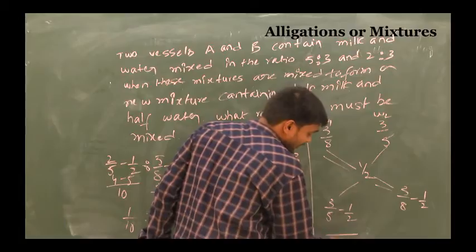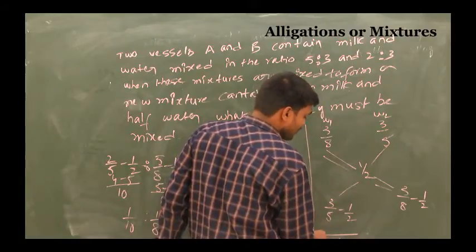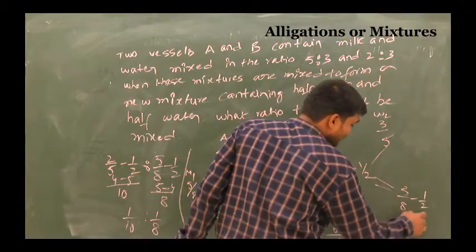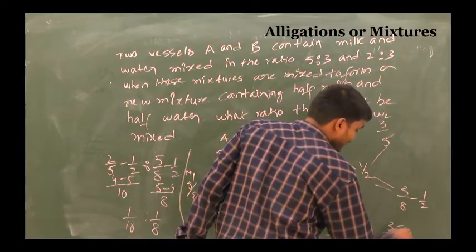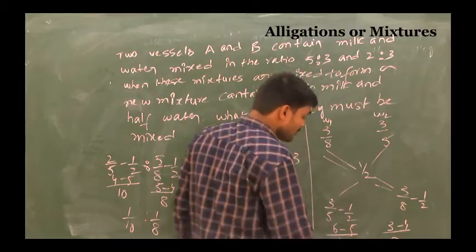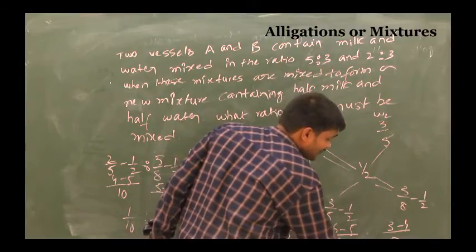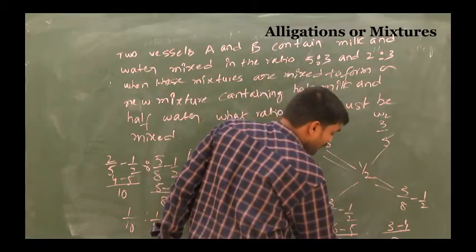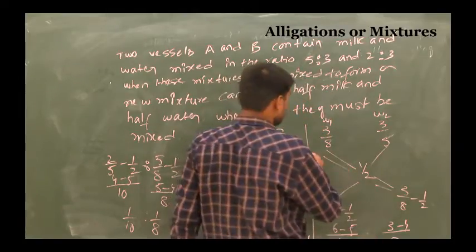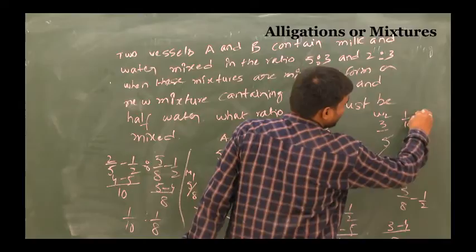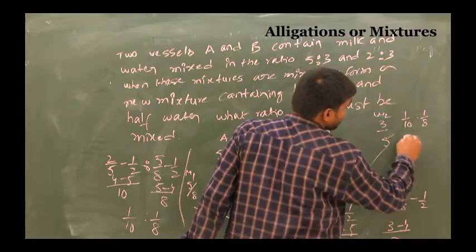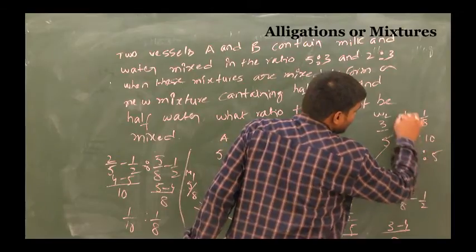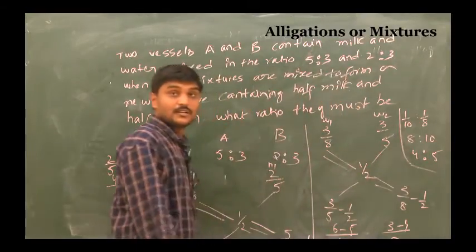So LCM 10: 6 minus 5. This is the LCM 8: 3 minus 4. So 1/10 is to 1/8, which means 8 is to 10. That is 4:5. Are you getting?